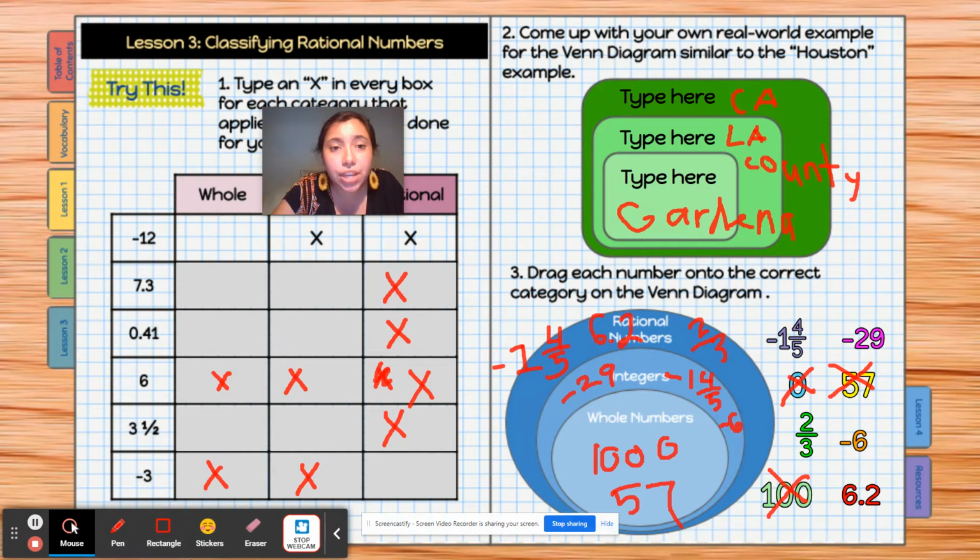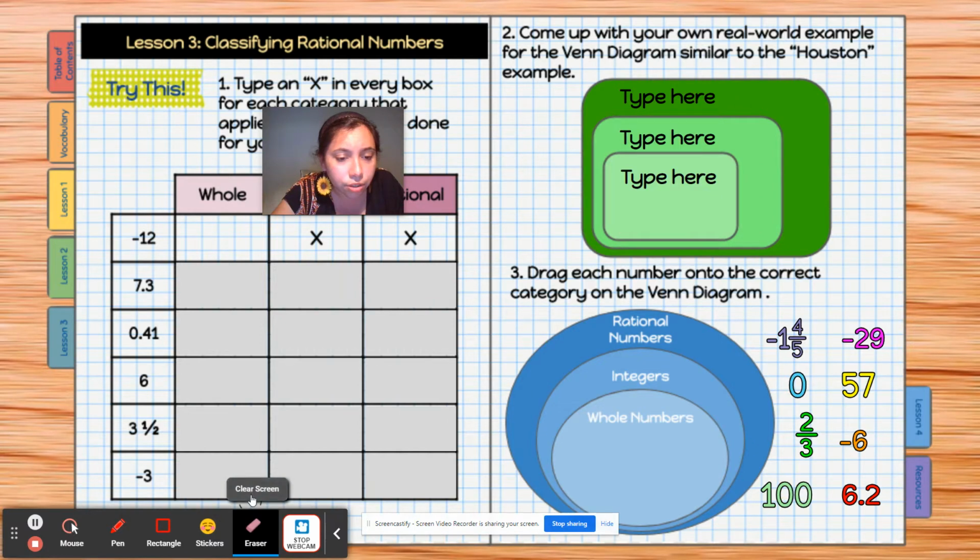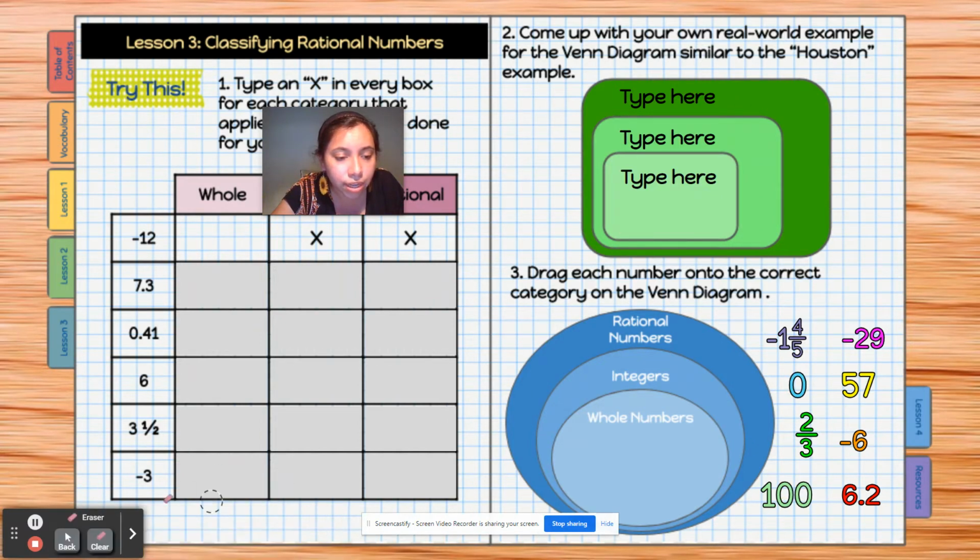If you need to pause the video to make sure that you have everything, you can do that. That's fine. I'm going to go ahead and erase everything. Clear screen. Okay, let's go to the next section.